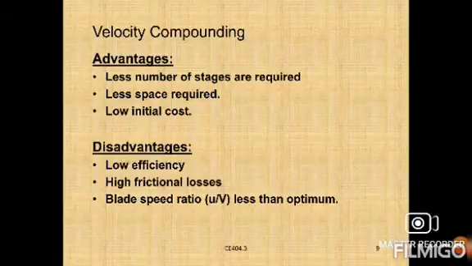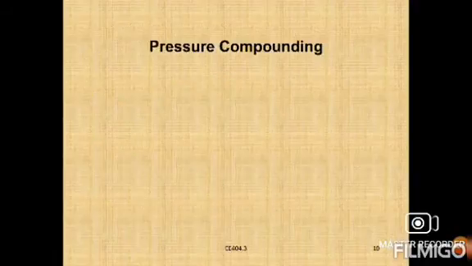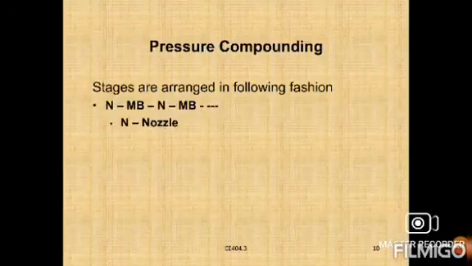Also, the blade speed ratio, the ratio of blade velocity to the absolute velocity of steam, is less than the optimum. So these are the main disadvantages of the velocity compounding method.